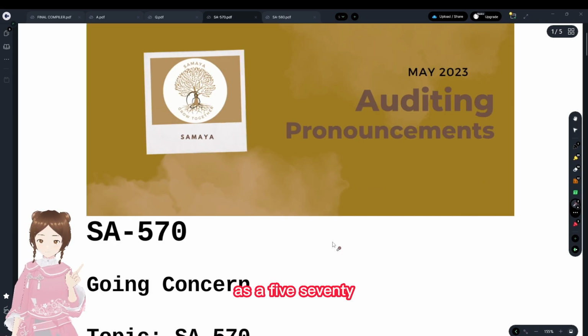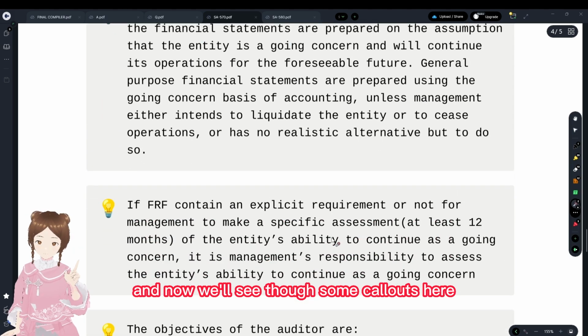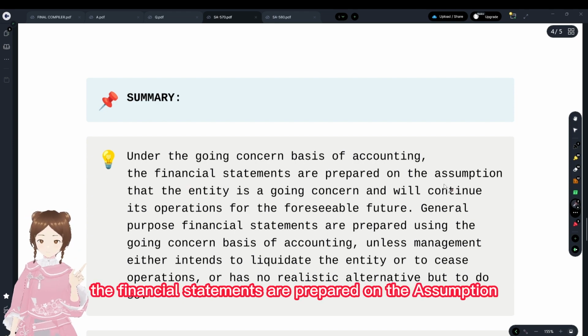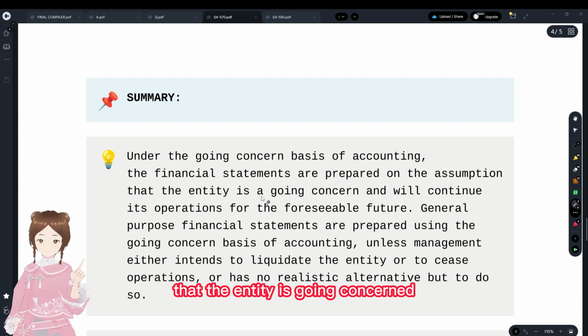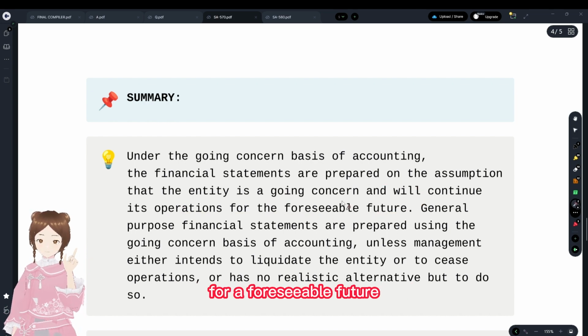And now we'll discuss SA 570 Going Concern. And now we'll see some callouts here. Under the going concern basis of accounting, the financial statements are prepared on the assumption that the entity is a going concern and will continue its operation for the foreseeable future.